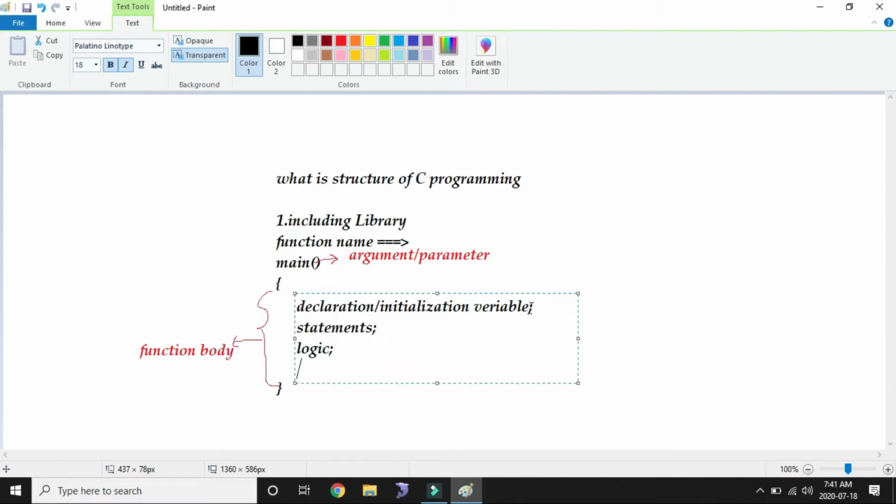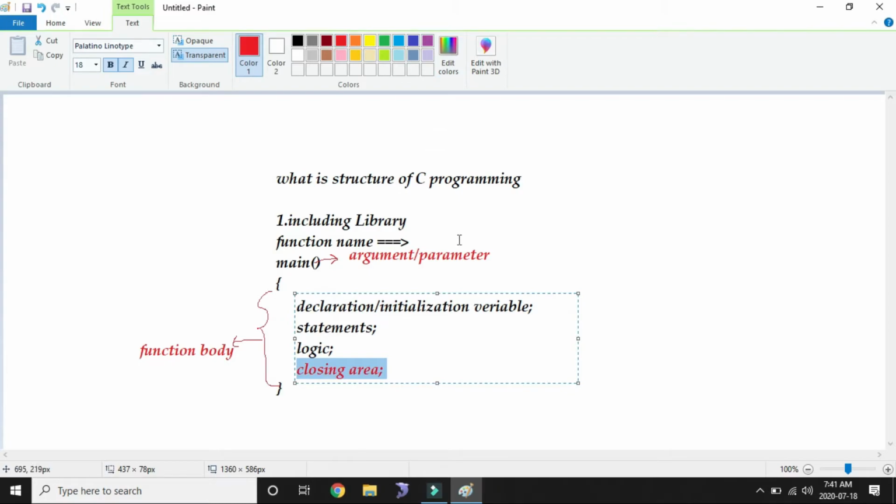After that, this line is important: the closing area. Whenever you use Turbo C, you must write it.